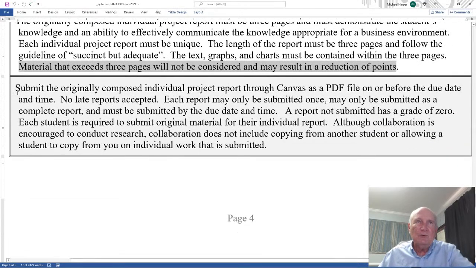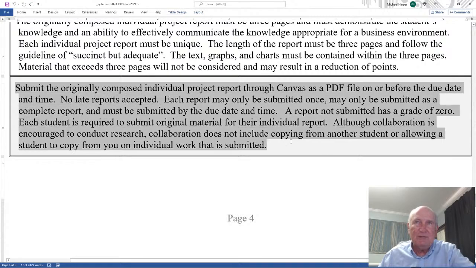Submit the originally composed individual project report through Canvas as a PDF file, not a Word file, a PDF file, on or before the due date and time. No late reports accepted. Each report may only be submitted once, may only be submitted as a complete report, and must be submitted by the due date and time. A report not submitted has a grade of 0.